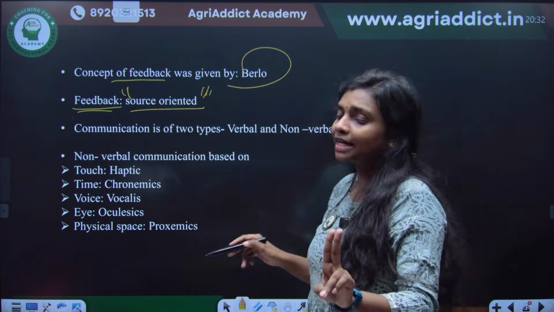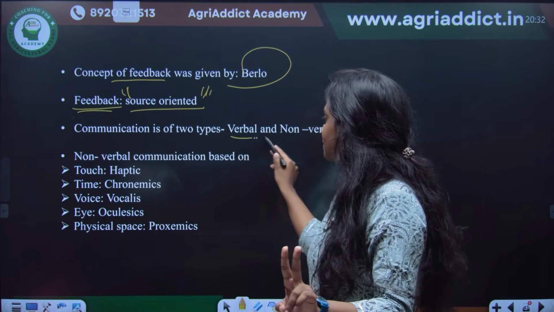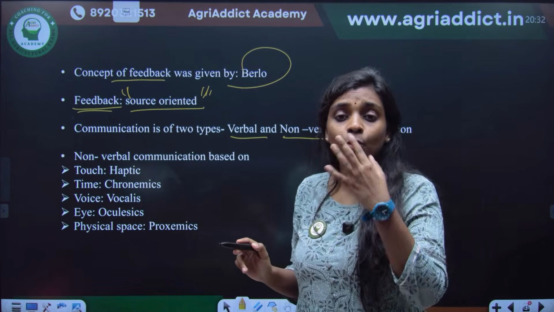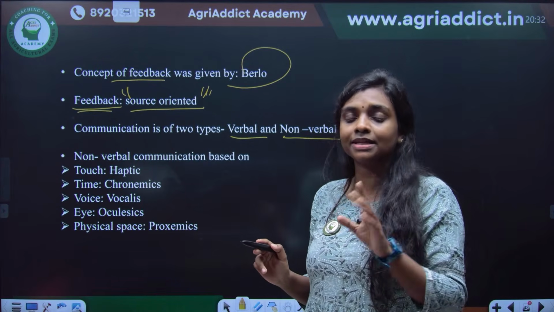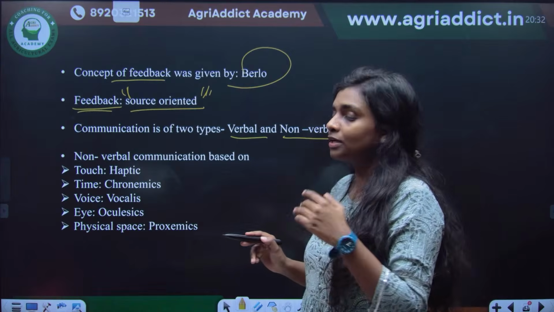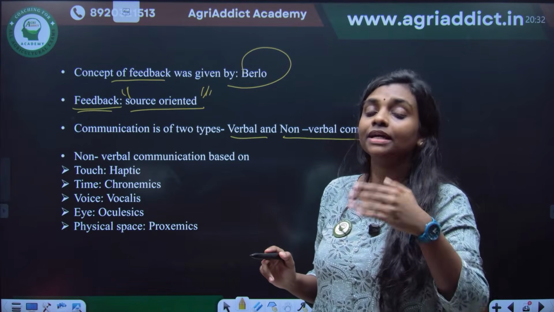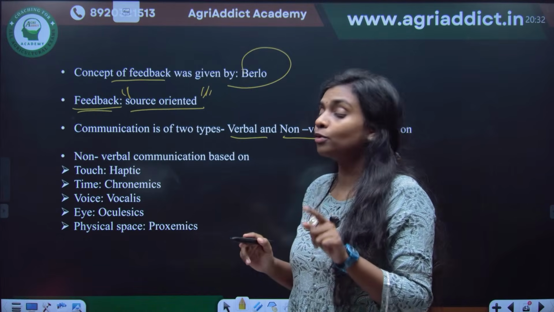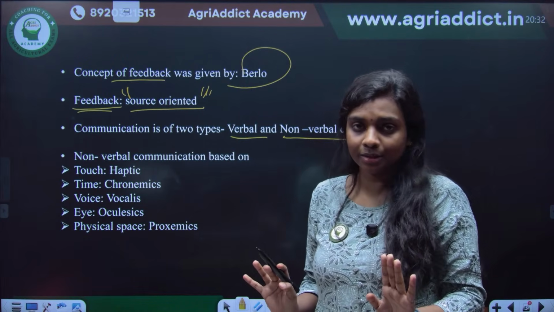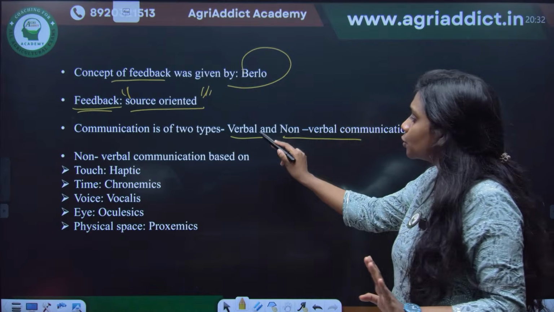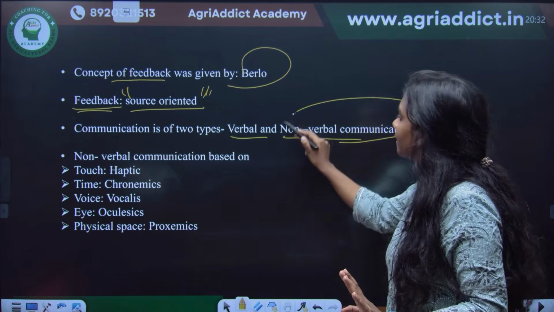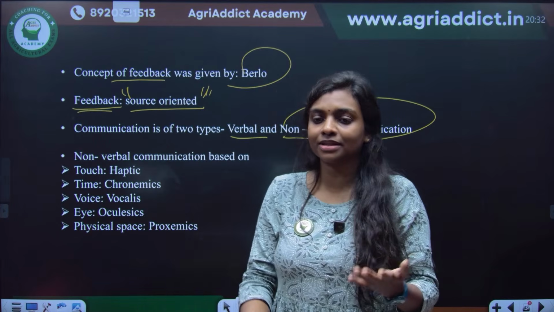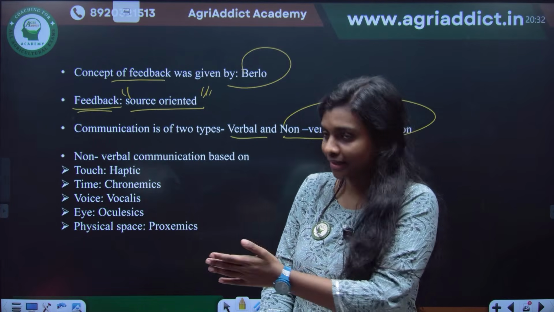Basically there are 2 types of communication, verbal and non-verbal. Don't think that verbal communication is only oral talking. A common mistake is that when you hear the term verbal, you think it means only oral communication. It's not. Verbal communication includes both written and oral communication. Under non-verbal communication, there are many types. For example, when you communicate by touch, if you are sad, people will pat your hand, right?